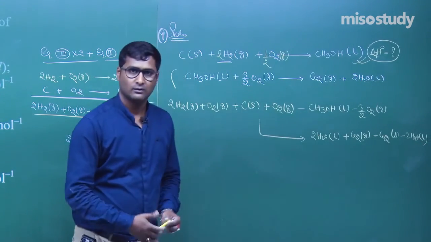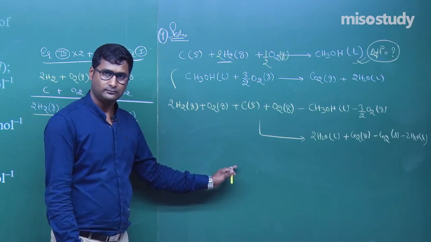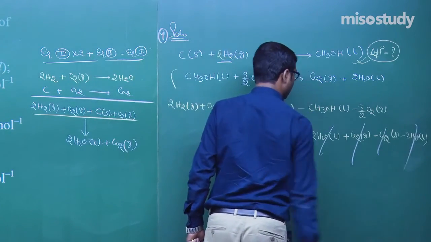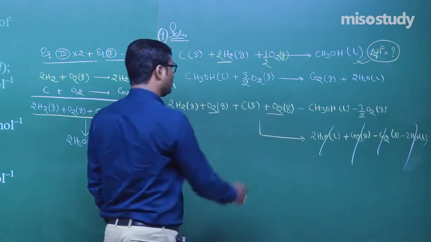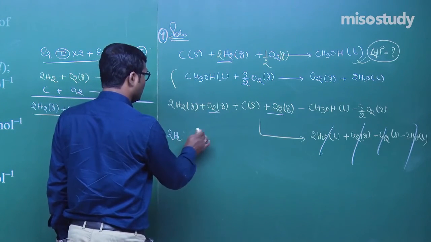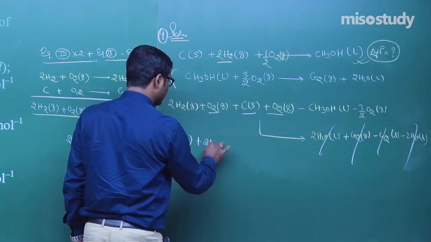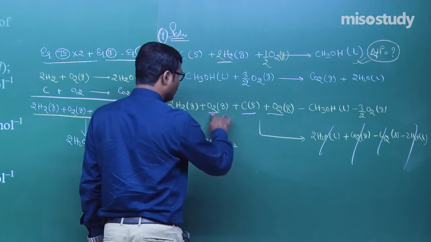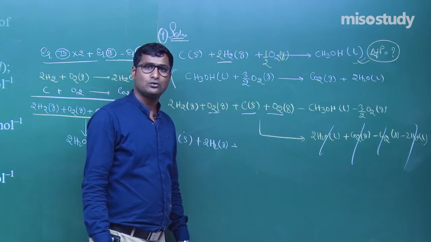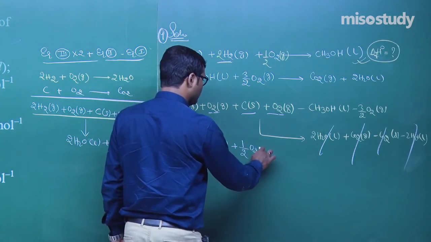Now you can see. This is the case. Now what will happen? Look at, this will cancel this one, this one, this one. Now O2 plus O2, that is 2O2. Now arrange them, C plus 2H2. Now O2 plus O2, that is 2O2, 2O2 minus 3 by 2 O2, that is 1 by 2 O2.